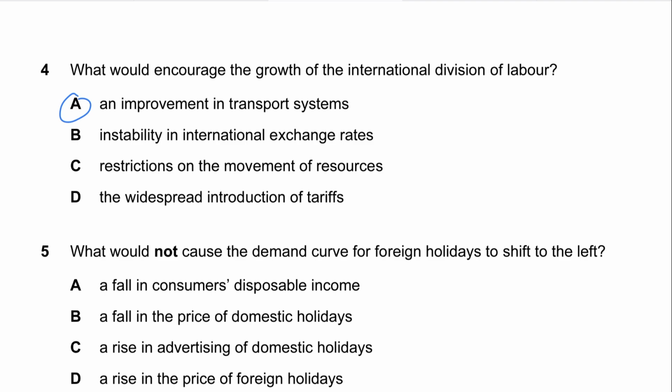B is incorrect as well, because unstable exchange rates create uncertainty for exporters and importers, and this discourages international trade and specialization. Well, the question is asking what encourages international trade and specialization, right? So C is wrong as well, because restrictions on the movement of resources sort of means immobility. So that would reduce the efficiency and make international specialization much, much harder. So D is also wrong, because tariffs discourage imports and they reduce international trade, which limits specialization.